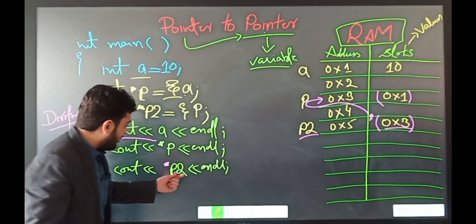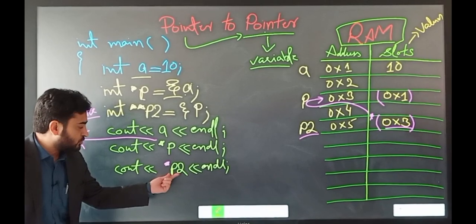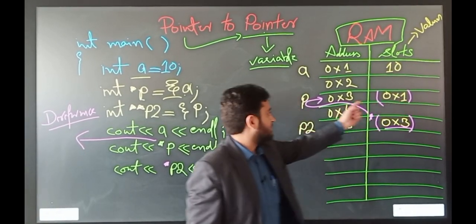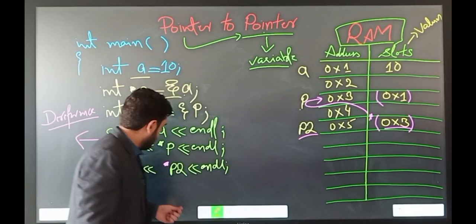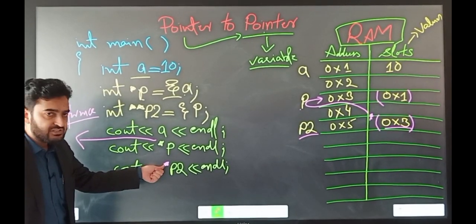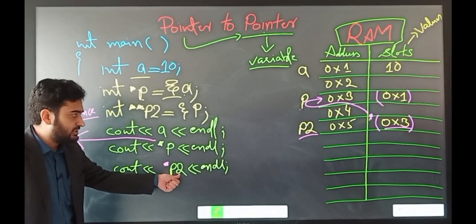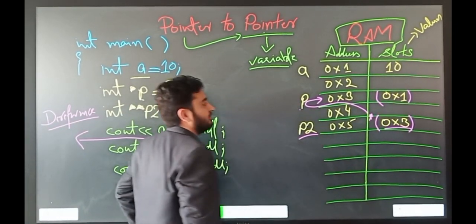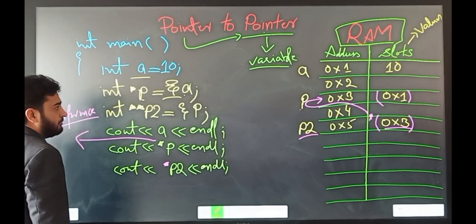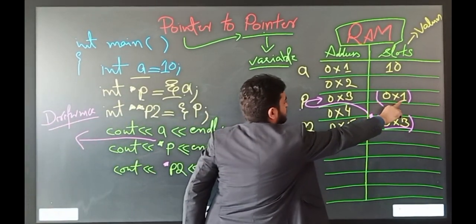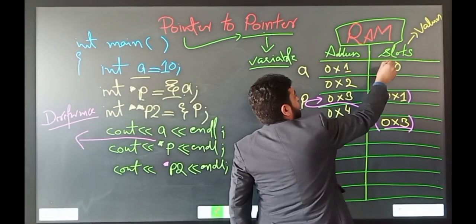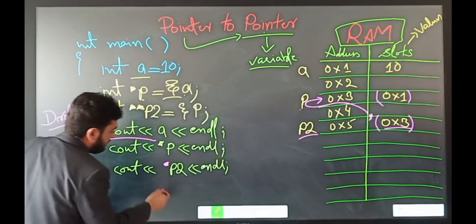Okay, so now in this case P2 will print 0x1, which is the value of P. We are using the dereference operator on the double pointer, so it will dereference to the address of the pointer, the single pointer. So this P2 will now print 0x1, but we want to jump to the value of 10. So how can we do it?